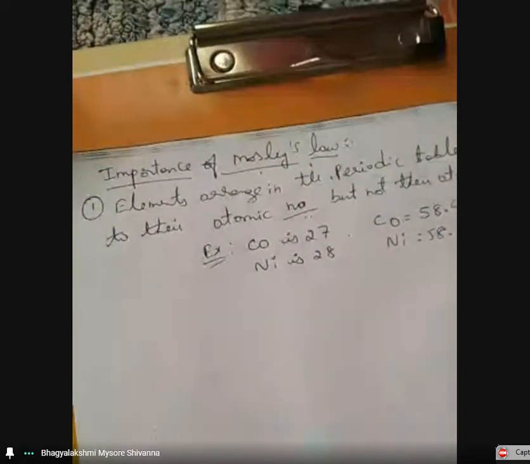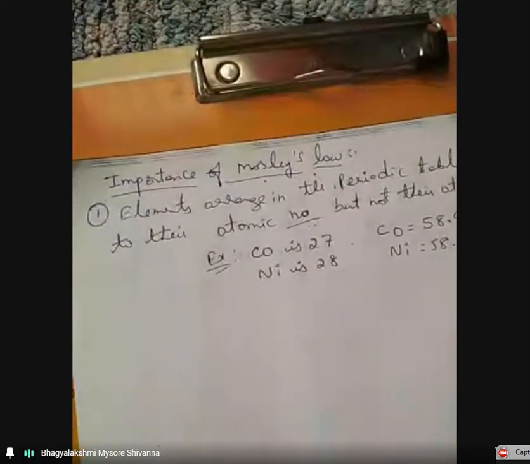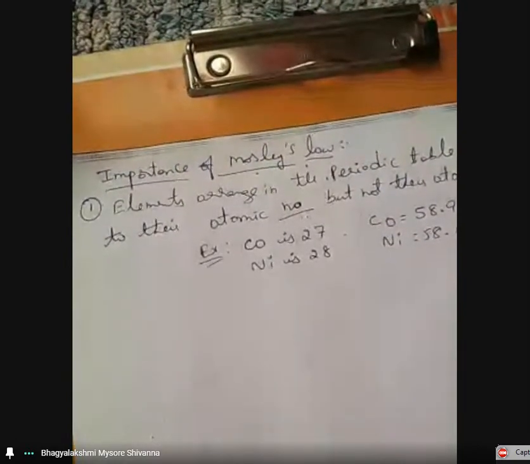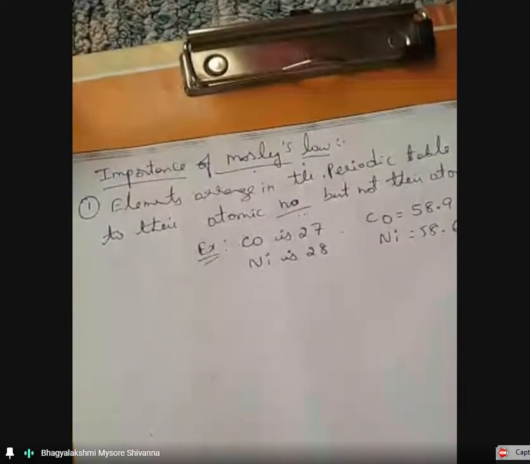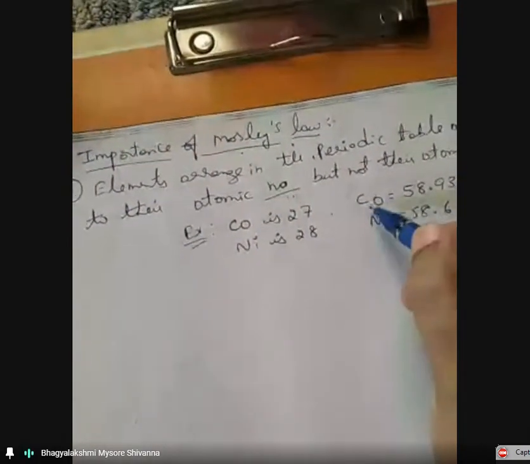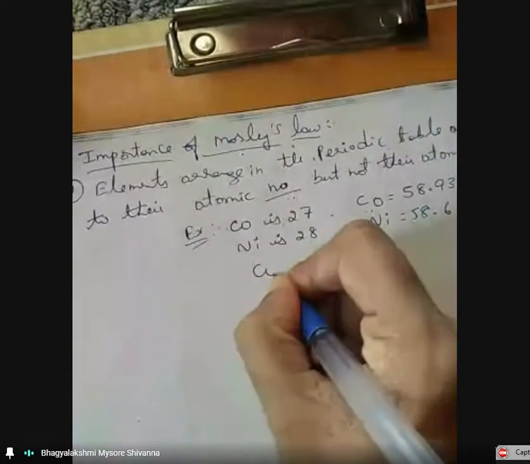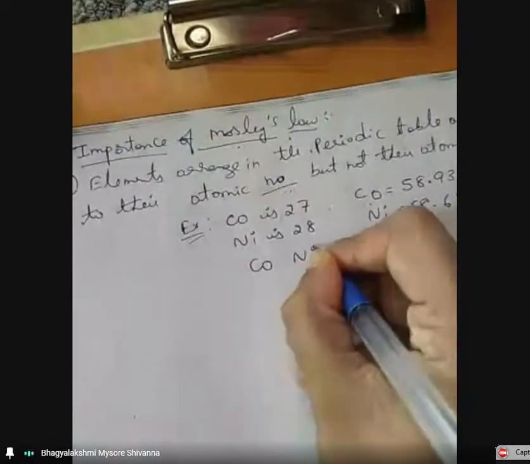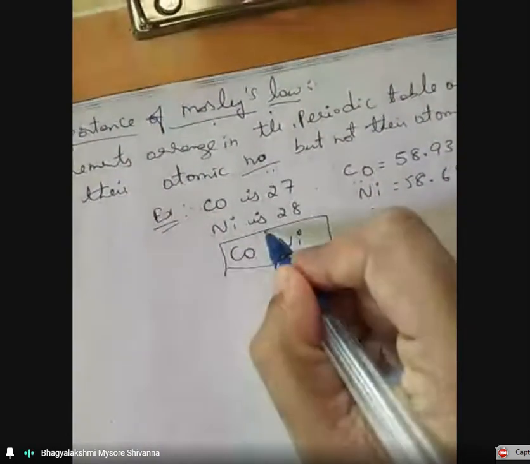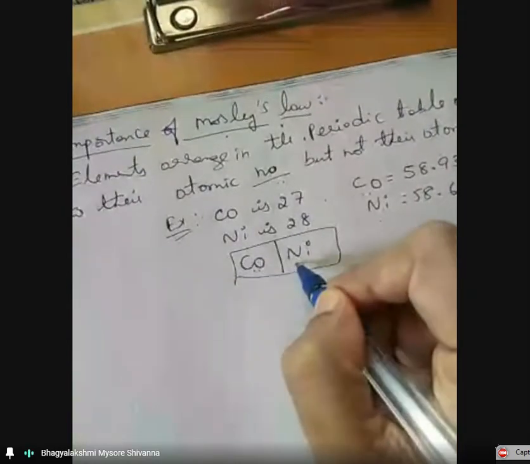So in the periodic table, which element will be placed first? Is cobalt placed before or nickel? In the periodic table, cobalt is placed before nickel.